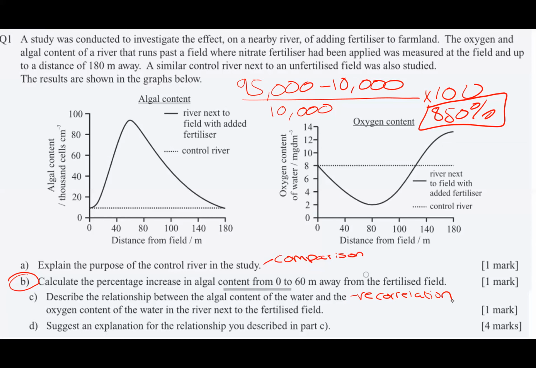The increasing algal content could prevent light from reaching plants below. This causes them to die and be decomposed by bacteria. This increased number of bacteria use up oxygen in the river when carrying out aerobic respiration, resulting in a reduction in dissolved oxygen content. Where algal content is low, there are fewer dead plants, and oxygen content is high.